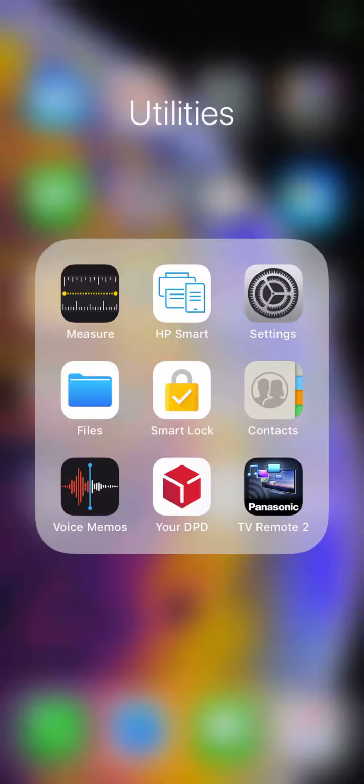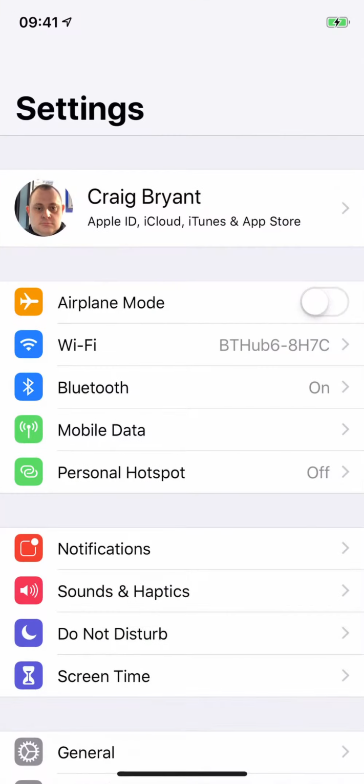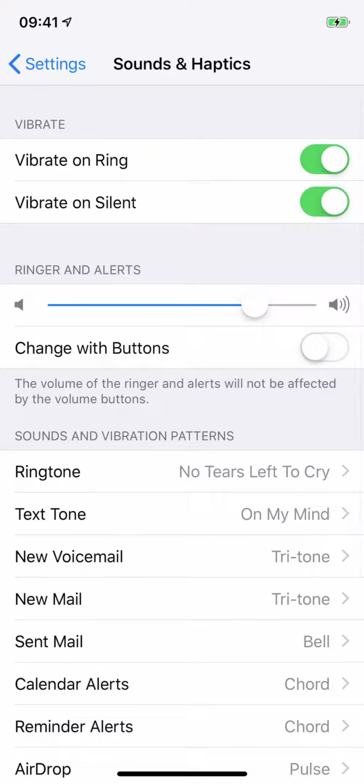Now we have done the file transfer to the iPhone, and the song should be on there now. So what we need to do now is go over to your iPhone and go into Settings, and then go to Sounds and Haptics and Ringtone.